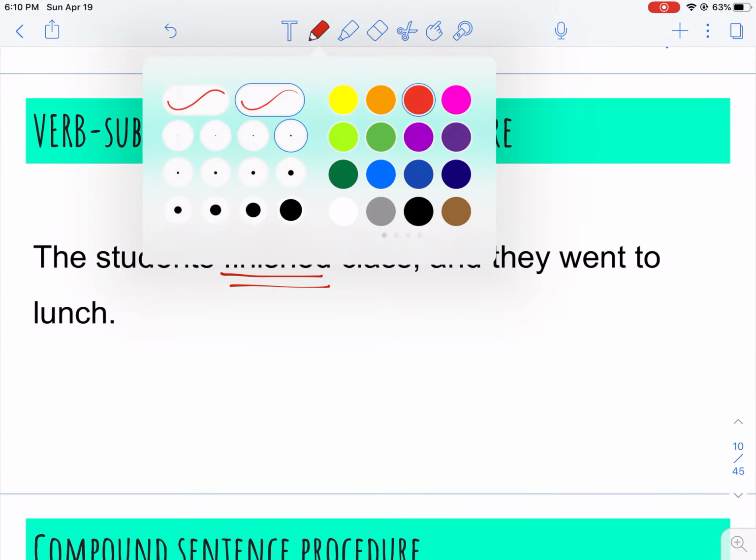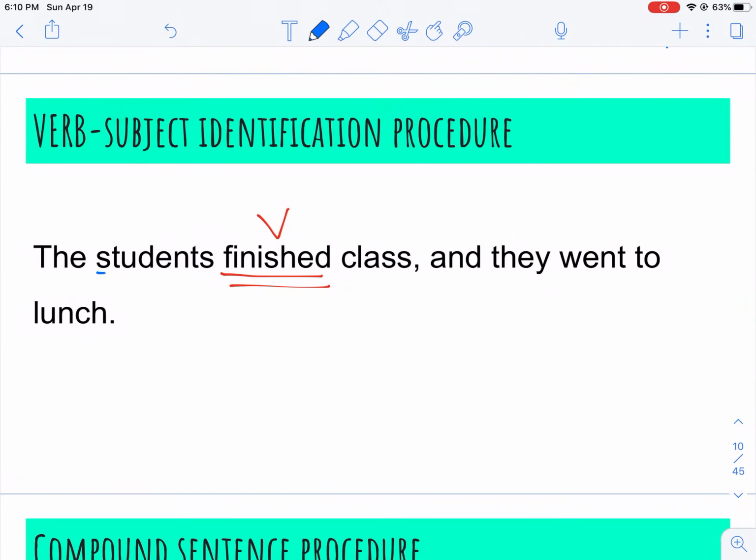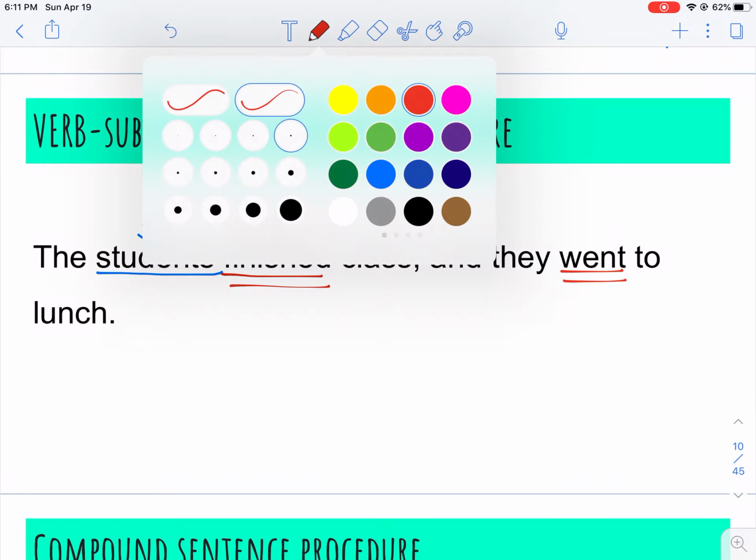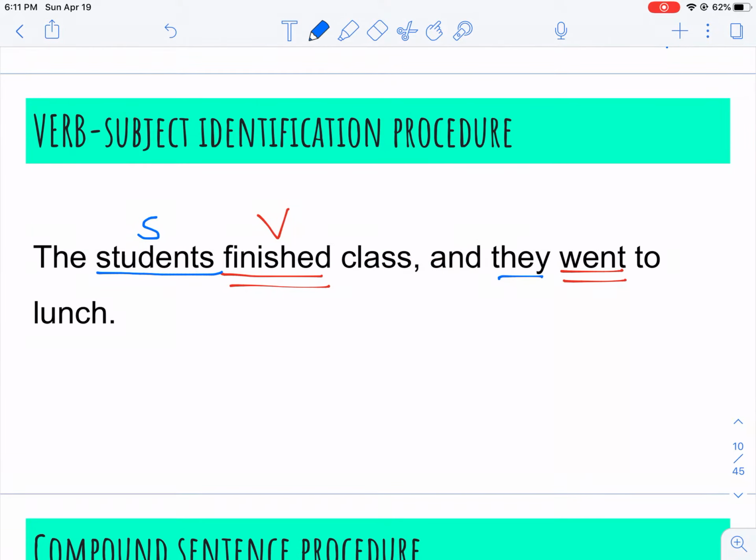And who or what finished? Students. Is there any helping verb? No, so it's just an SV. And then the second one, they went to lunch. Went is our verb. And they is our subject. No helping verbs.